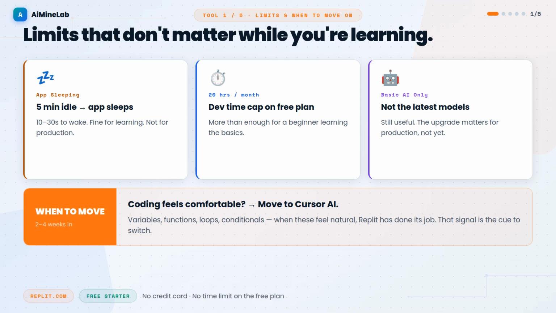AI assistance on the free plan uses the basic models, not the latest ones. None of this matters while you are learning. It only matters when building for real users, which is not the goal yet. Stay here for 2 to 4 weeks. Variables, functions, loops, conditionals. Build small things. When coding feels comfortable, move on.